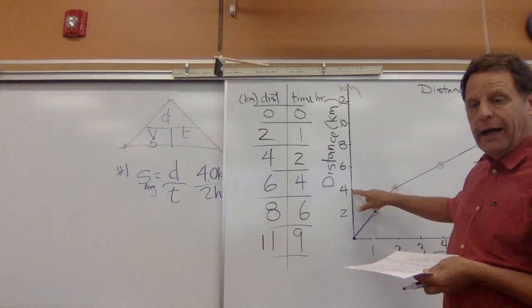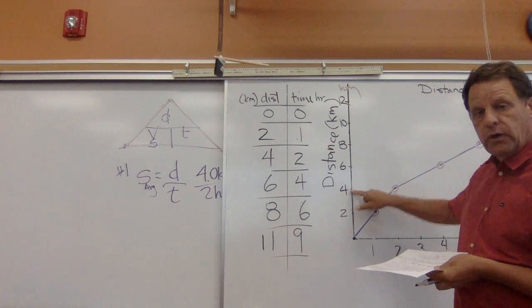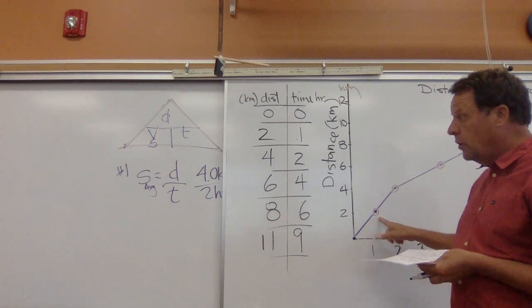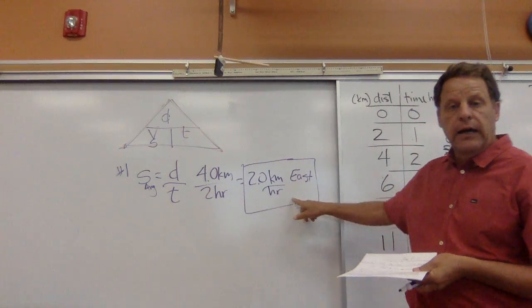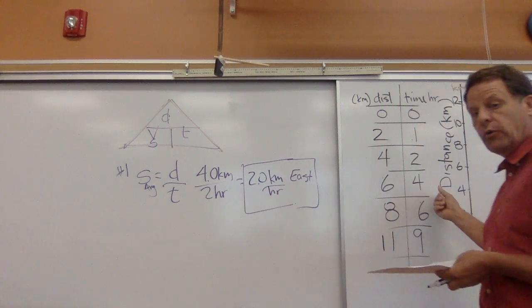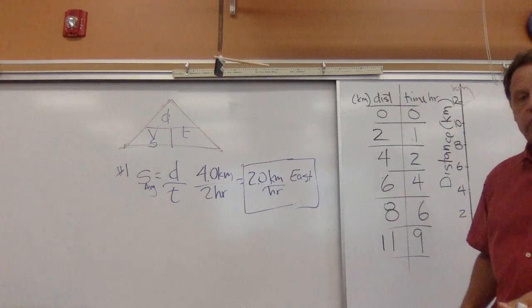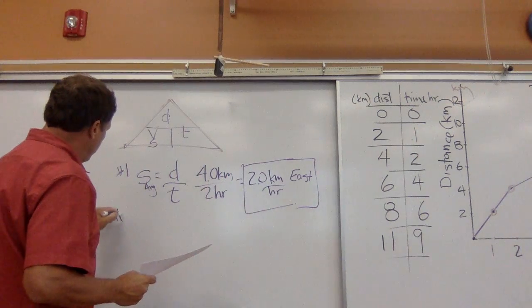The slope is going to be rise over run. The rise is 4 kilometers, the run is 2 hours. So our slope here is going to be our average speed. We'll talk more about that next week. All right, let's do problem number 2 on our review.